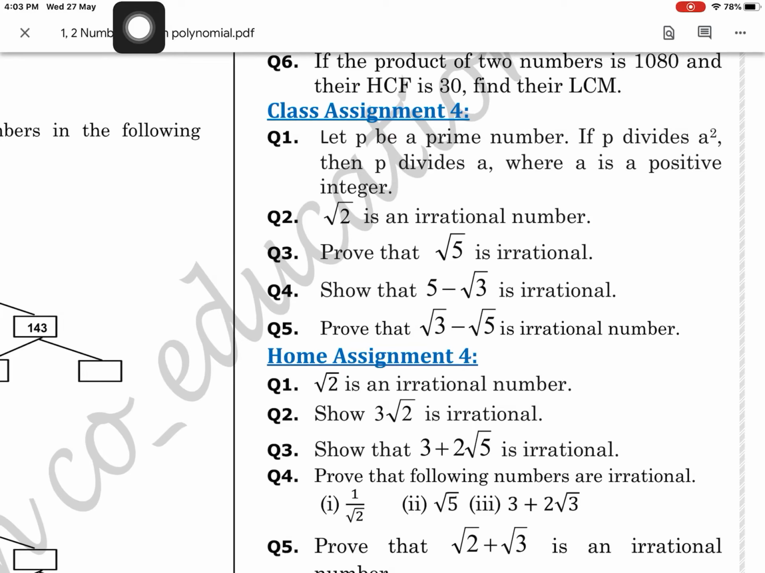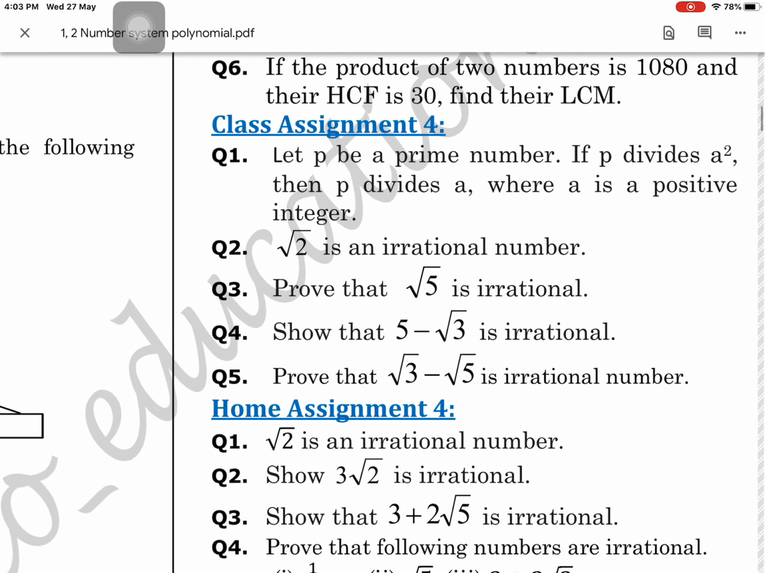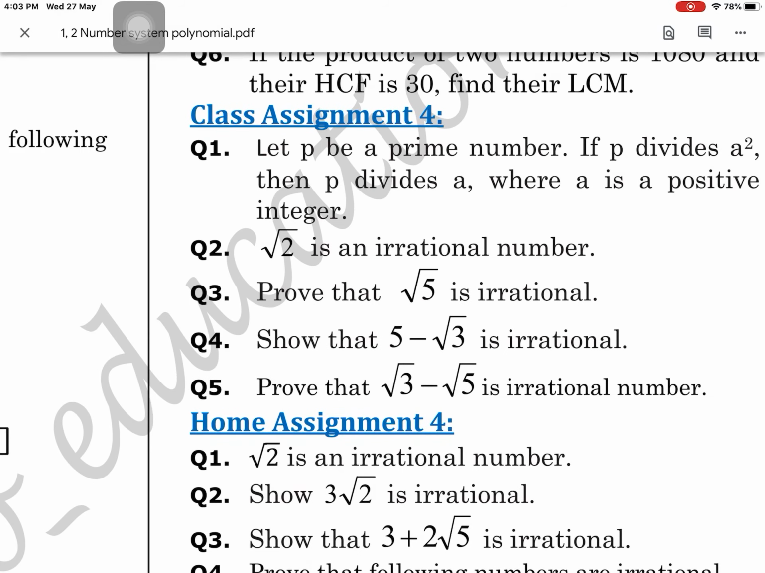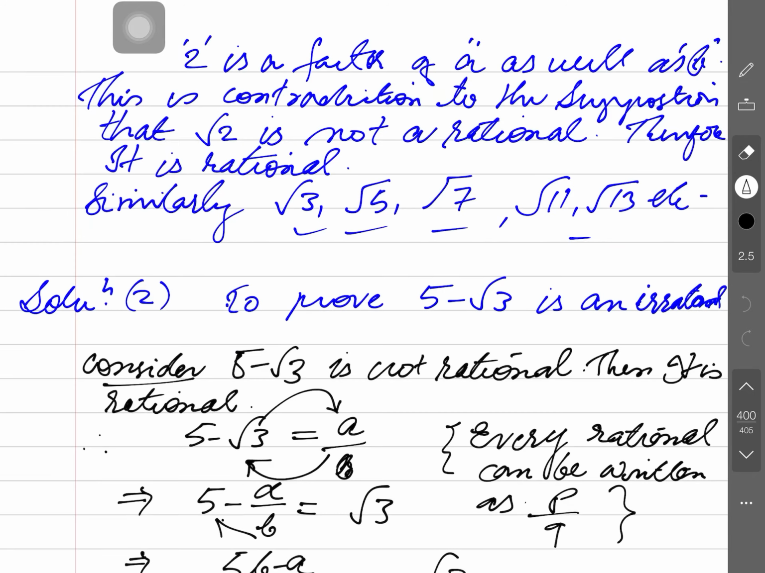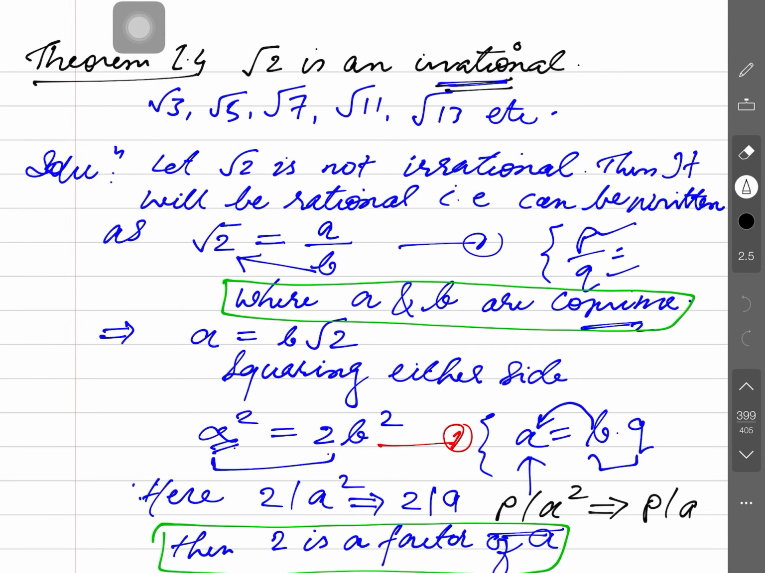We discussed the concept of irrationality. Root 2 is an irrational number. You may see the theorem which we have discussed yesterday. And what is the method of proving this? You just have to know a very common concept, a common thing between all the solutions. Have a look. This is that root 2 is an irrational number.